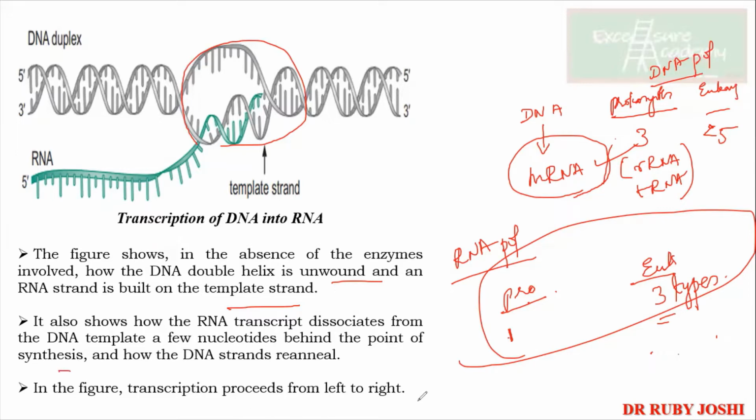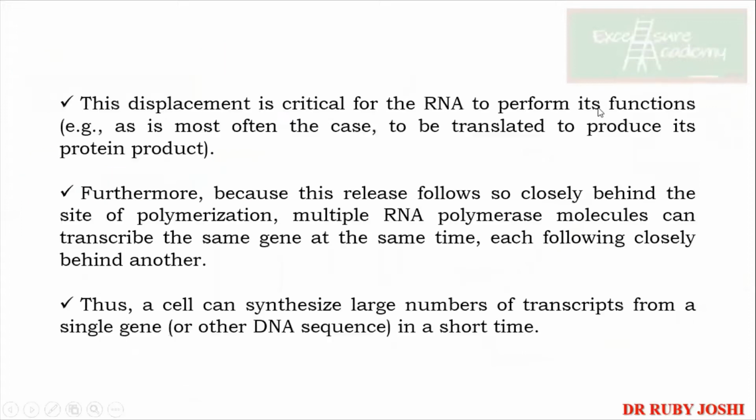What does left to right mean? Again, it is in the 5' to 3' direction only. It is going like this, from left to right. So in transcription, it is always in the 5' to 3' direction. The displacement is critical for the RNA to perform its function, because this release follows so closely behind the site of polymerization. Multiple RNA polymerase molecules can transcribe the same gene at the same time.